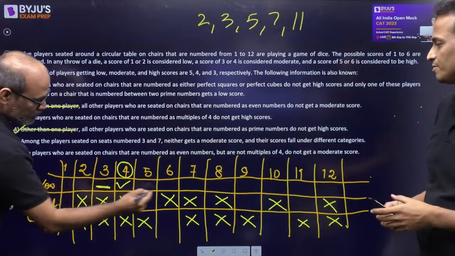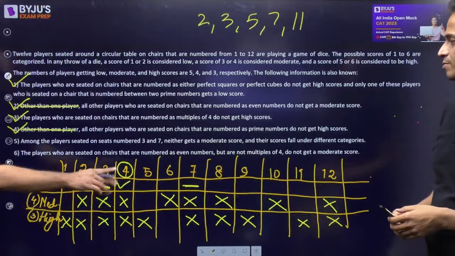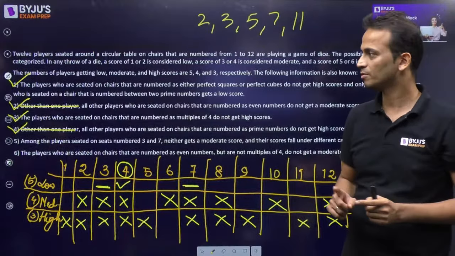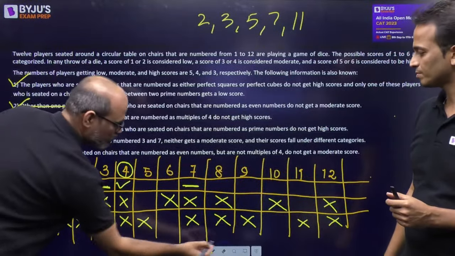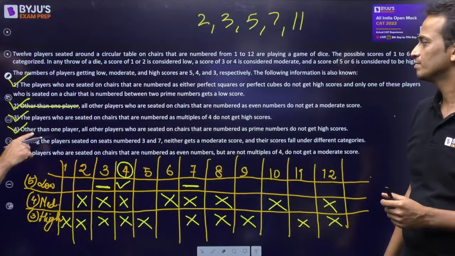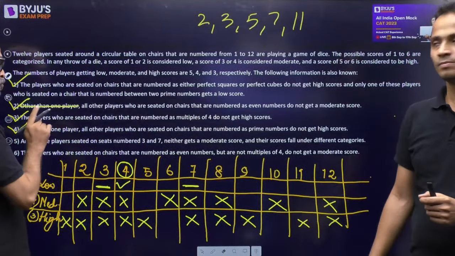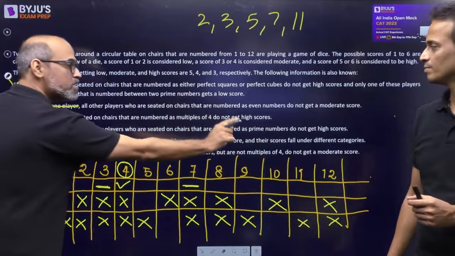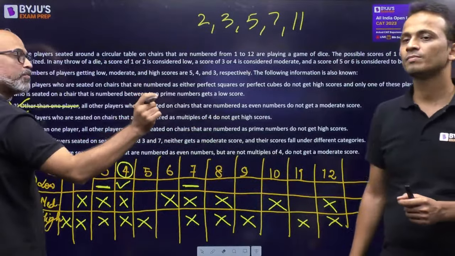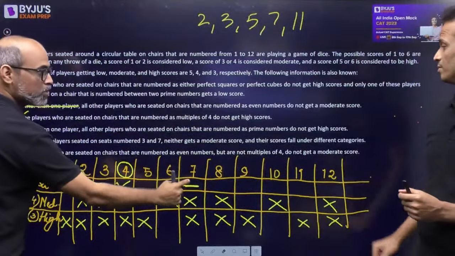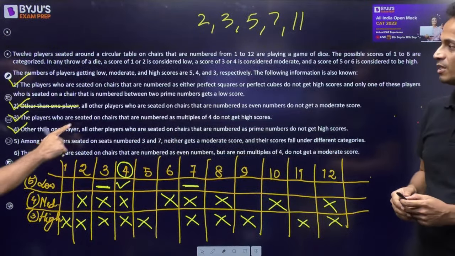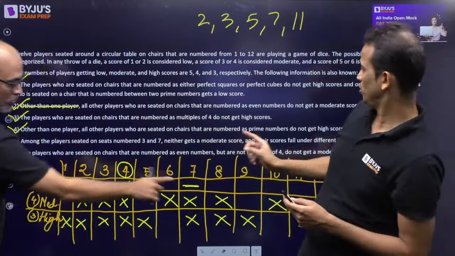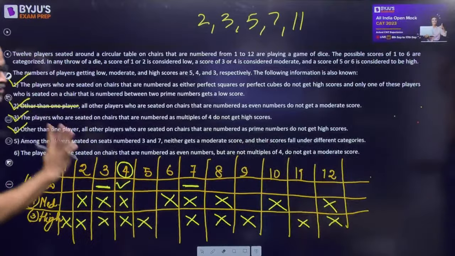So right now we have 3 and 7 only low left. But if we remember the previous condition, it said there is one player who is seated on a chair numbered with a prime number who will definitely get a higher score. So one of 3 and 7 must get a high score.